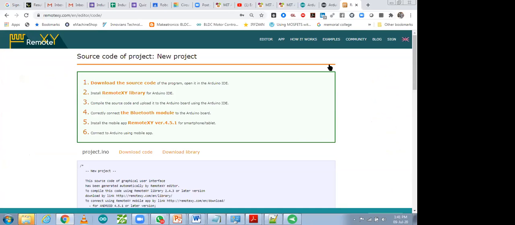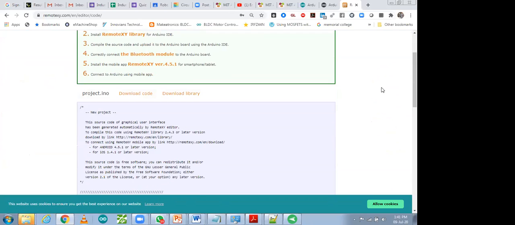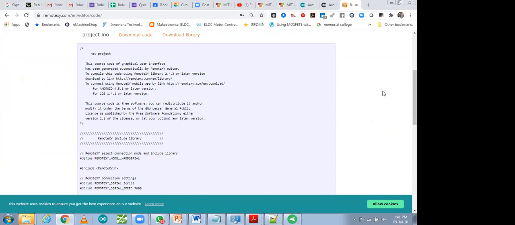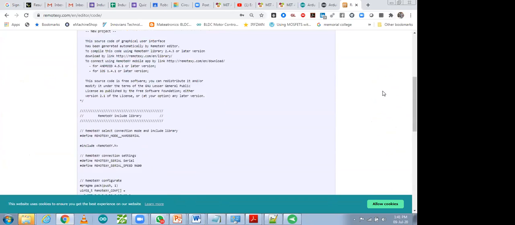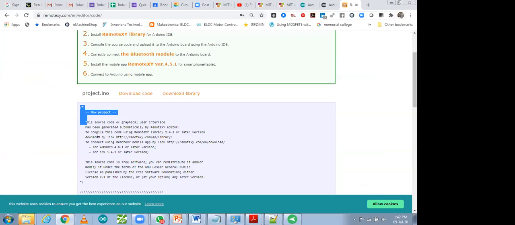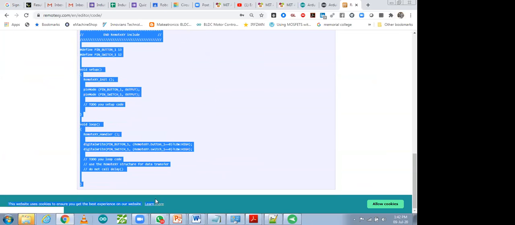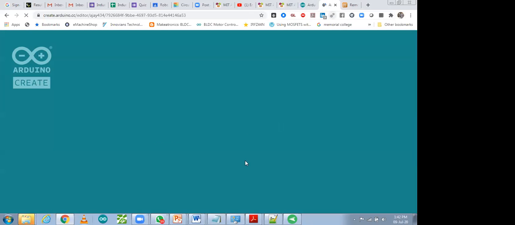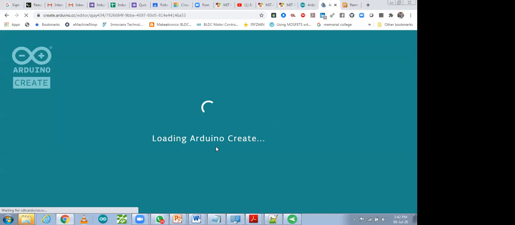As you click on get source code, your code will get generated automatically. This one is your code. No need to change any single line of code. Just copy this code and paste it in your Arduino IDE on the cloud, and you will be able to upload it. But a few more things you have to do over there.